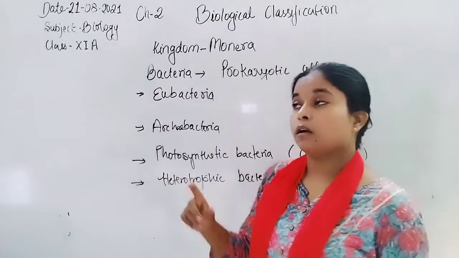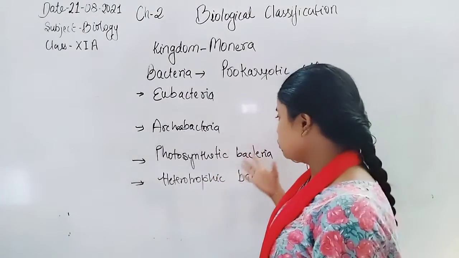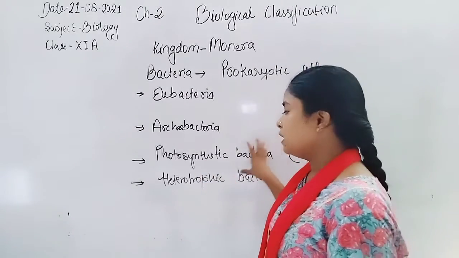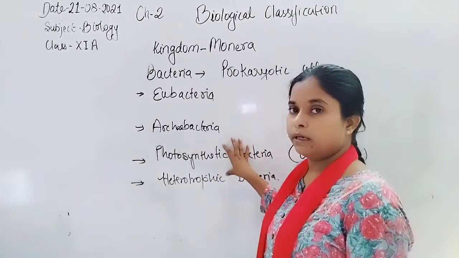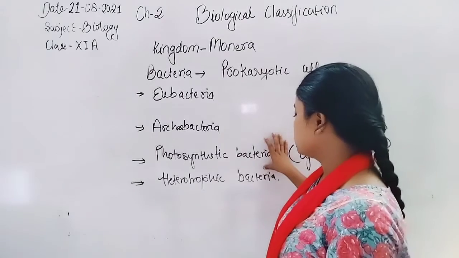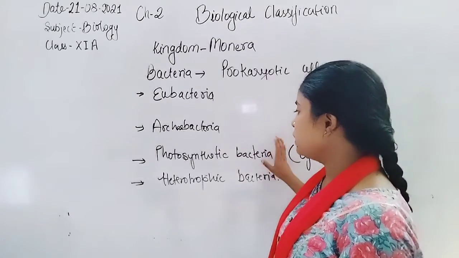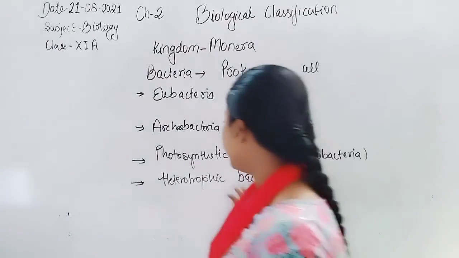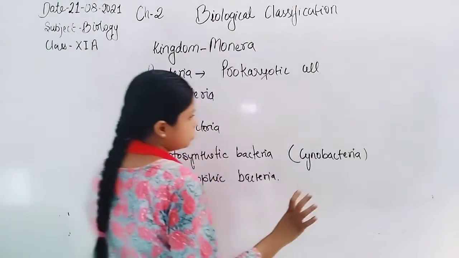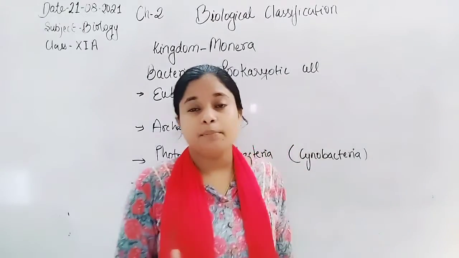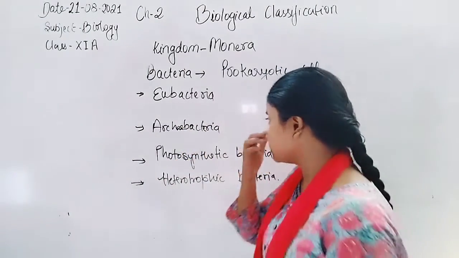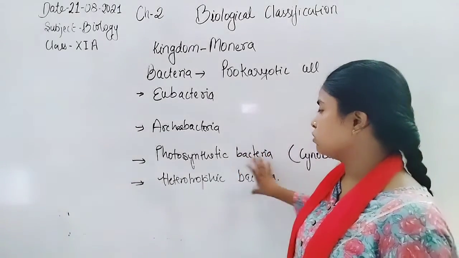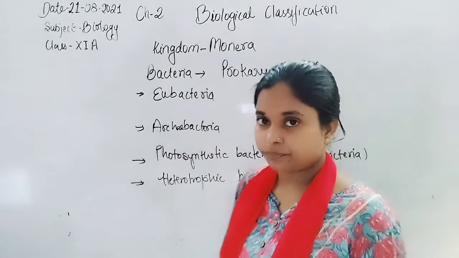Photosynthetic bacteria are autotrophic bacteria that synthesize their own food with the help of sunlight and other components in their cell, and release oxygen, like cyanobacteria or blue green algae. Heterotrophic bacteria show animal like characteristics but have a cell wall, so they are included in the Monera group.